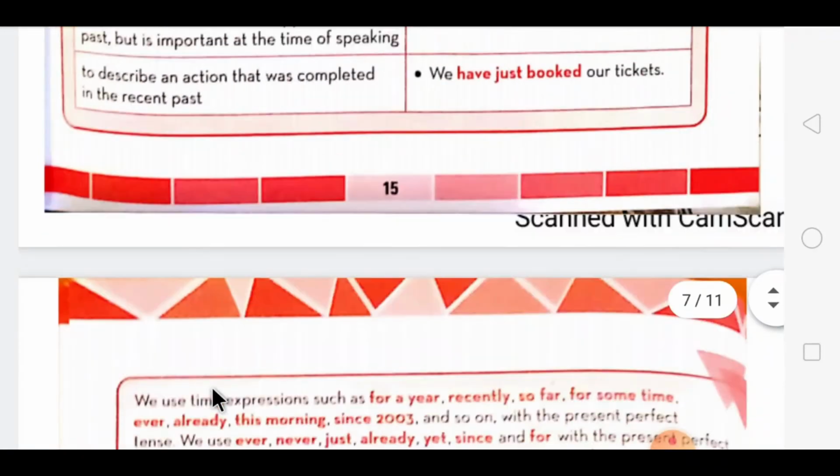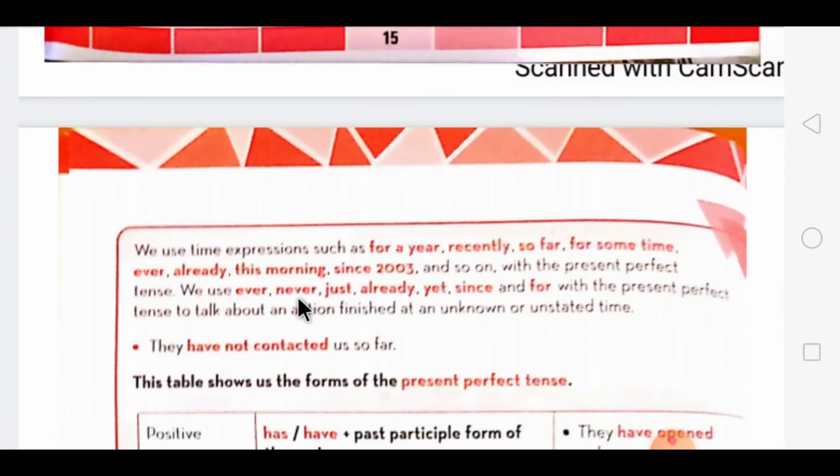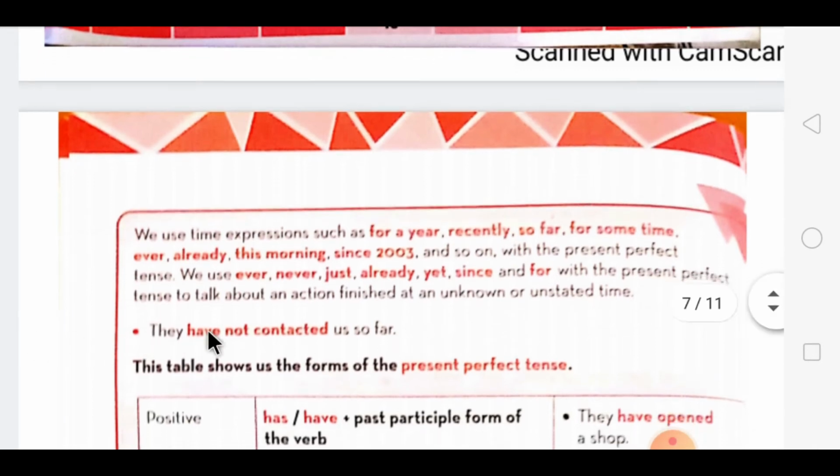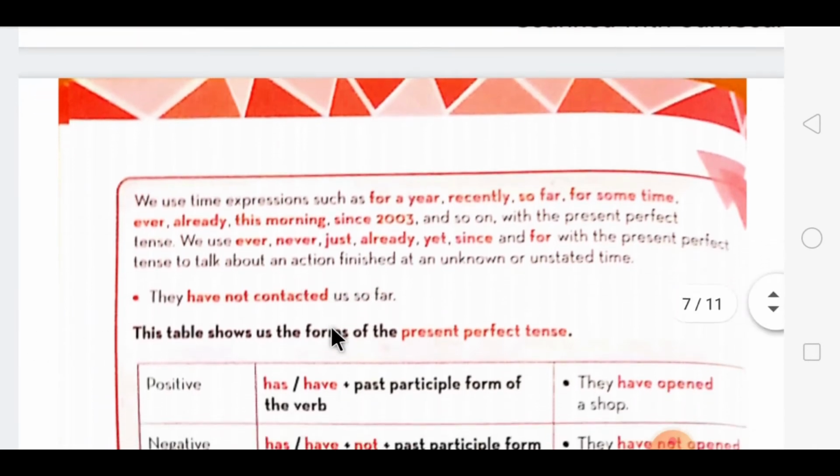According to that, here are some words and time expressions which we mostly use in present perfect tense, that are for a year, recently, so far, for some time, ever, already, this morning, since 2003, and so on. Then we use ever, never, just, already, yet, since, and for with the present perfect tense to talk about an action finished at an unknown or unstated time. Here the example is also given over here for making you understand.